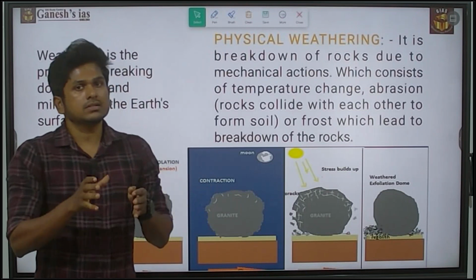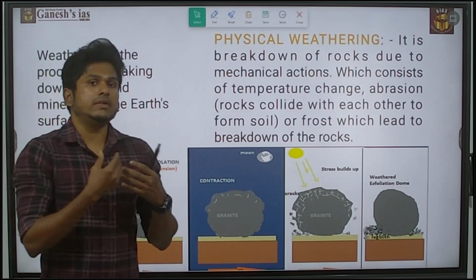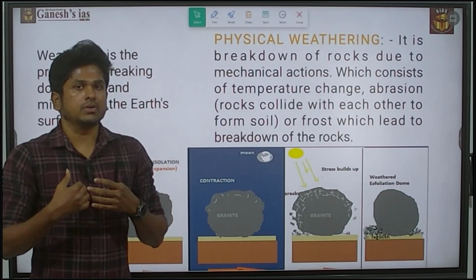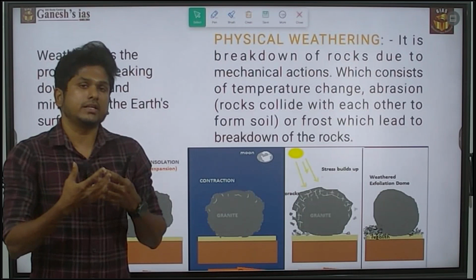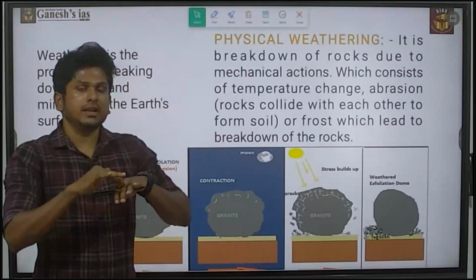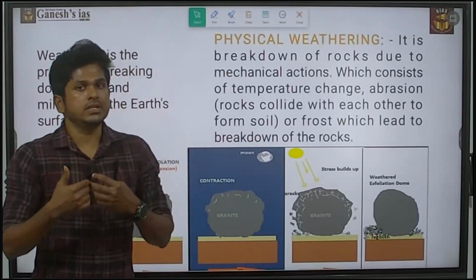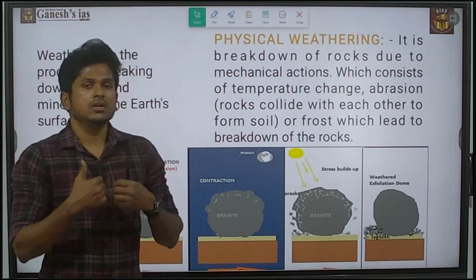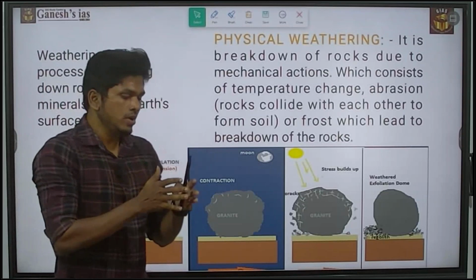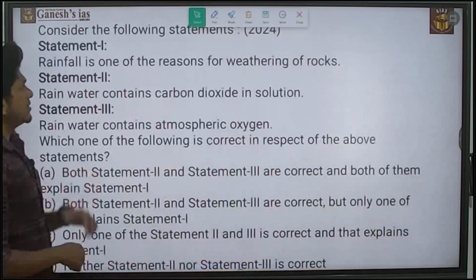The last is biological weathering, which means that due to the activities of living beings, a weathering process happens. For example, the roots of trees drill into the rock material and lead to the weathering of that rock. That is called root wedging, which is a part of biological weathering. So these are the three types of weathering process. Based on this idea, you can easily go for an answer.